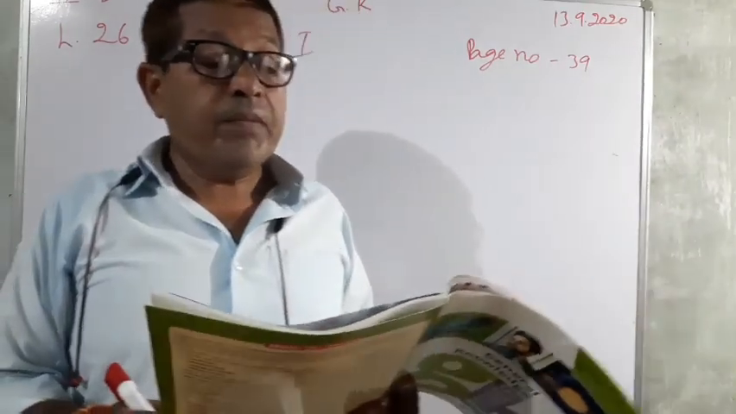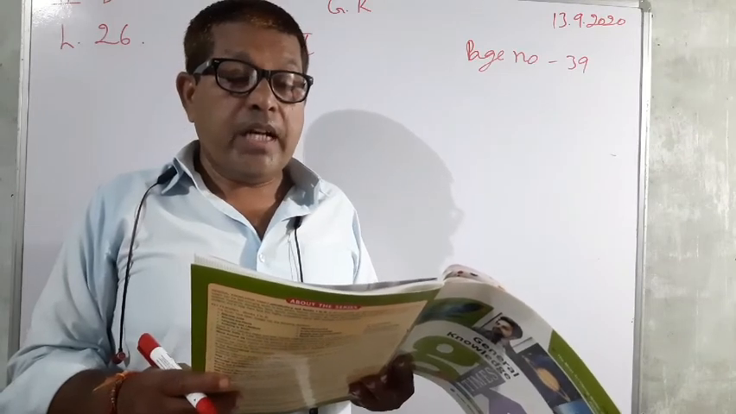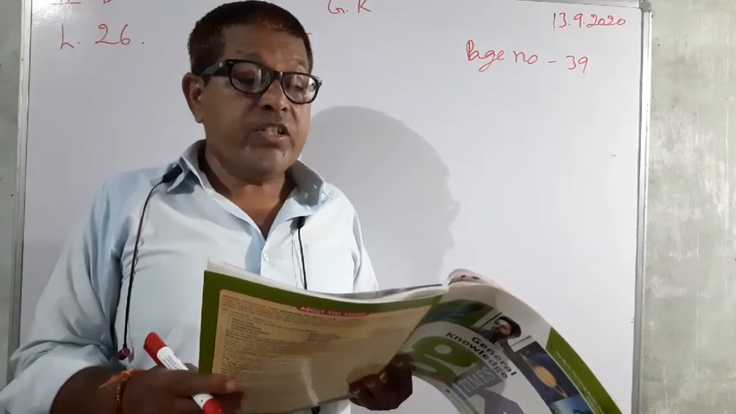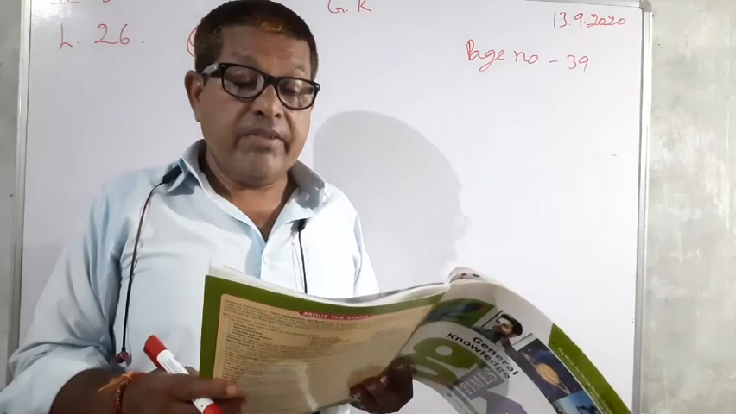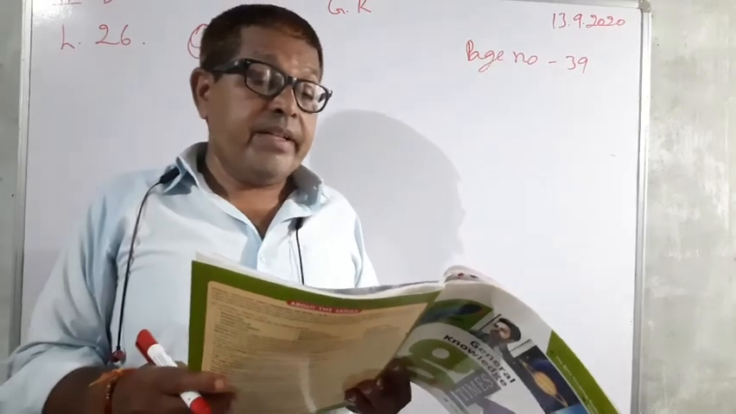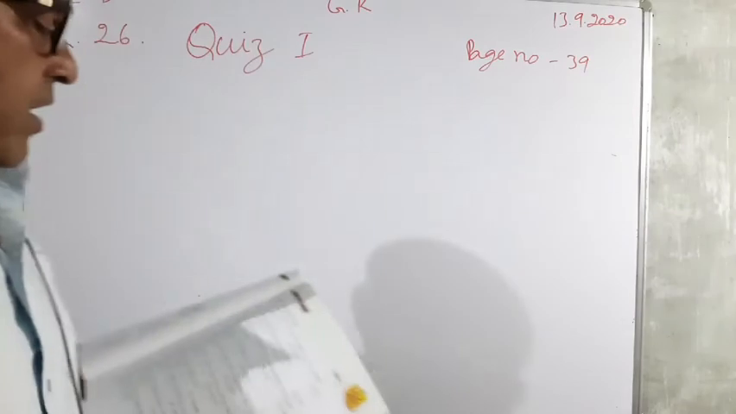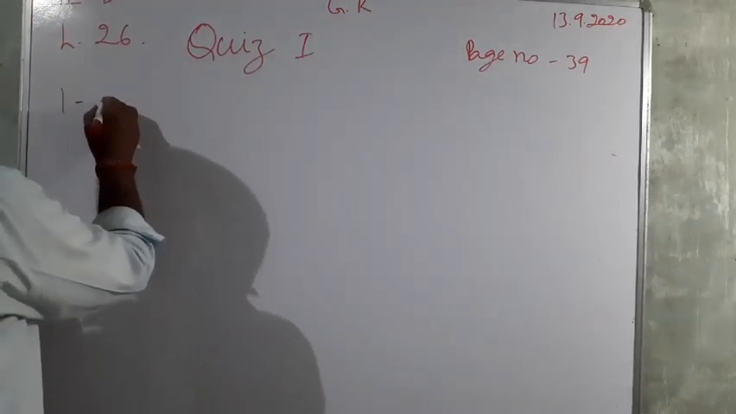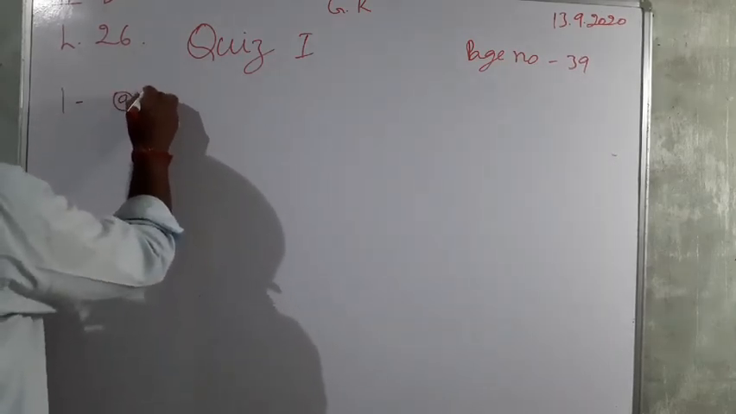In which continent is the world's largest river Nile located? Three options are given here: Africa, Australia, and Asia. So here first, Africa is the correct answer. So first, write Africa. First answer A, Africa.